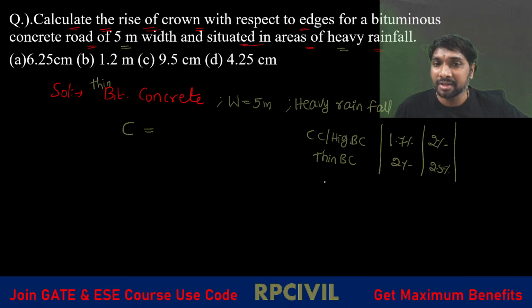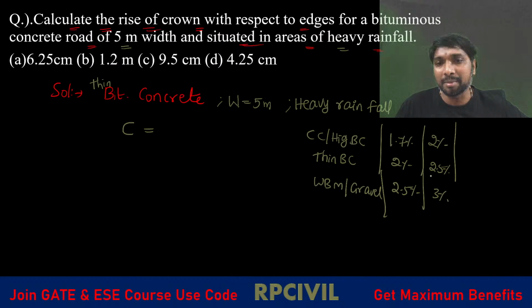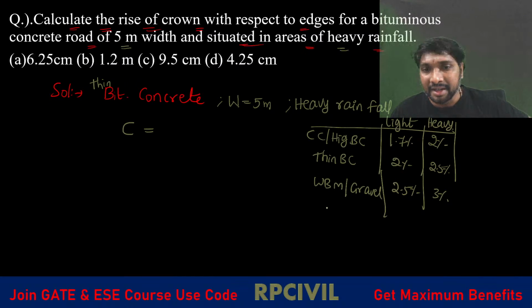Next, waterbound macadam or gravel. For these, we have 2.5 percentage and 3 percentage as the camber, for light rainfall and heavy rainfall conditions. And for earthen pavement, if you just observe, it is 3 percentage and 4 percentage.